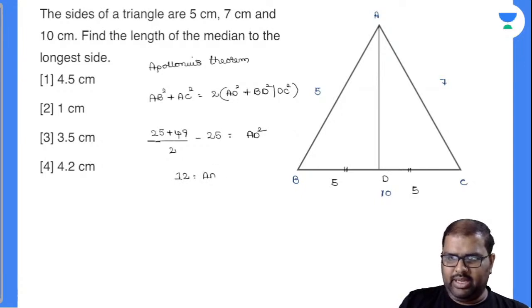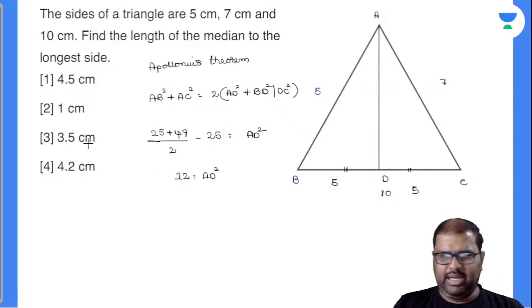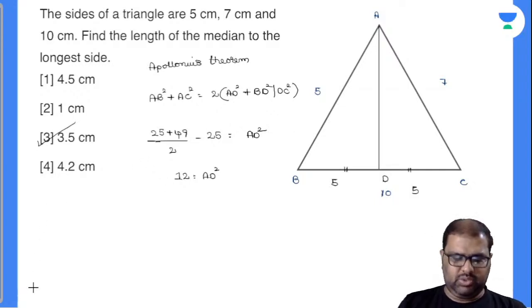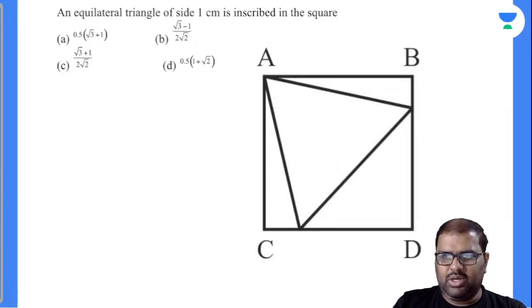Now look, 3 squared is 9 and 4 squared is 16, so the answer has to be exactly between 3 and 4. There is only one such option. You can write this down. That's an easy question. Let's solve the next one.